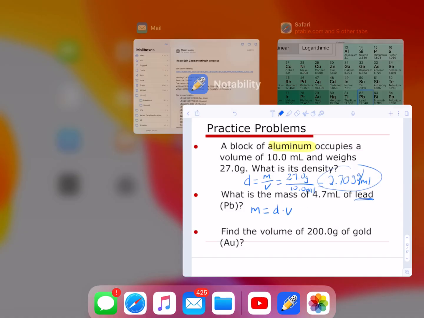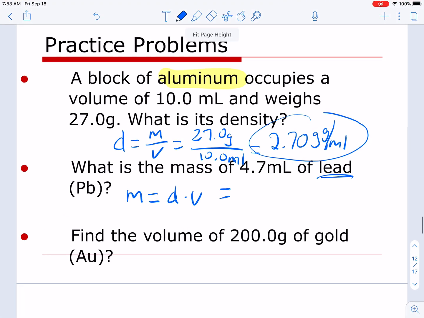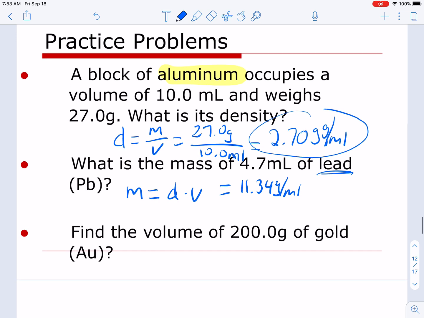So I can go ahead and plug in my information here. I see that the density of lead is 11.34 grams per milliliter. And I multiply that by the volume, which is 4.7 milliliters. I multiply those together, and notice milliliters are going to cancel, and I'm going to be left with grams. My answer comes out to be 53.345 grams. However, I'm not going to use that answer. I'm going to cross it out.